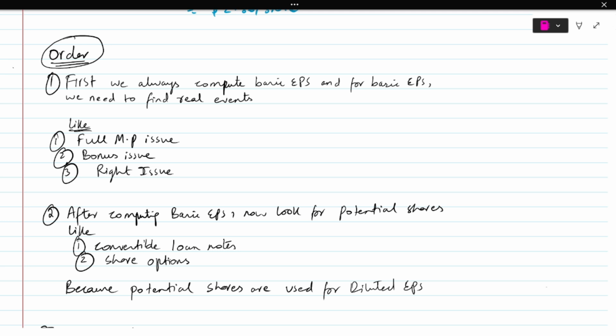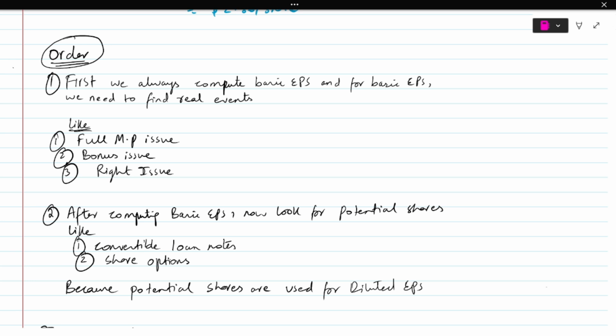So if a question has convertible loan notes or share options, just ignore it for a second. Just calculate your basic EPS first by using the full market price issue, bonus issue, right issue, whatever is given to you in the question. Once you have your basic EPS, now you look at the question and see what it says more about the convertible loan notes or the share option, and then you solve it respectively, just like the way we have learned. We have seen the working of convertible loan notes also. We have seen the working of share option also. So you have to do the working accordingly, and then you can calculate your diluted EPS.